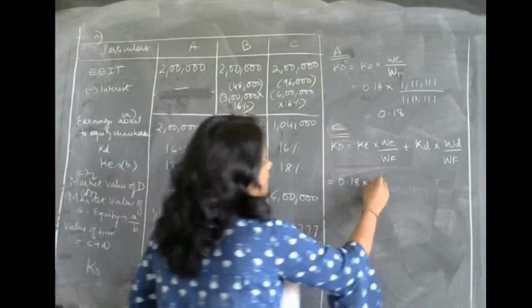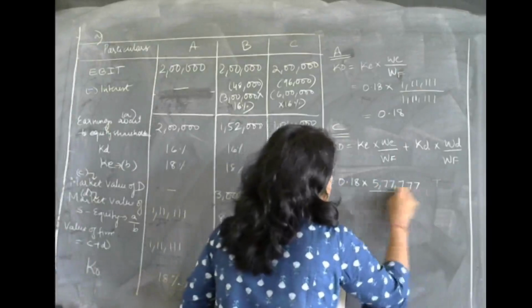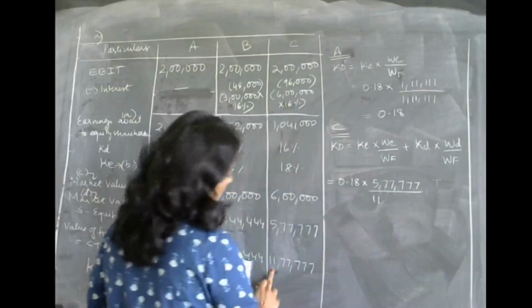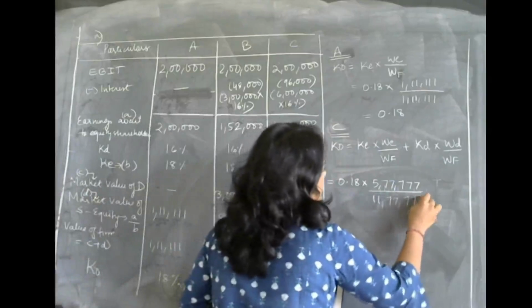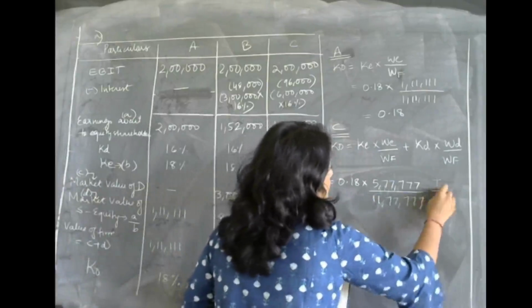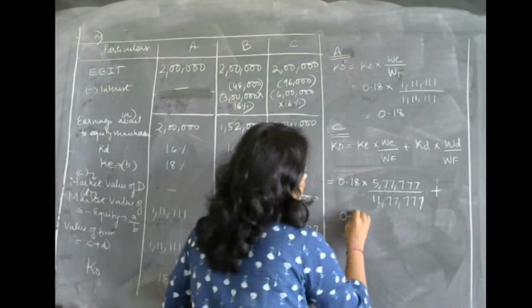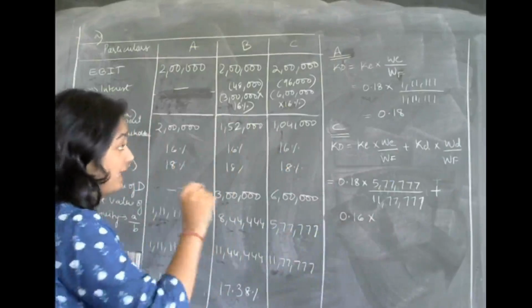It is 5,77,777 divided by the total value of the firm, which is 11,77,777, plus cost of debt, which is 0.16 multiplied by weight of debt.